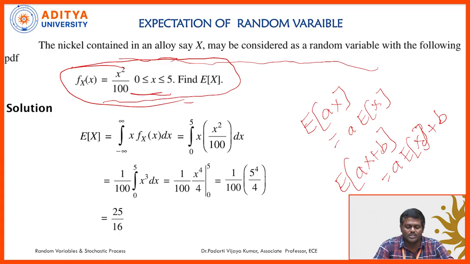So we know that the density function is given, the expectation formula is minus infinity to infinity x into fx of x dx. So applying the limit 0 to 5, x into x square by 10 dx, doing the integration we will get 25 by 16. The mean value we will get is 25 by 16. The mean value is nothing but the expectation.